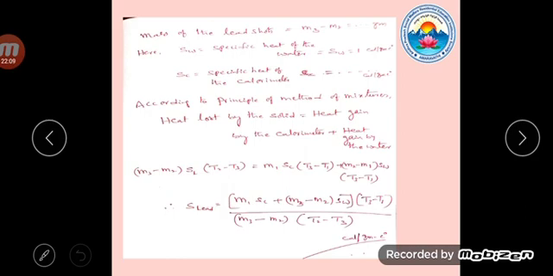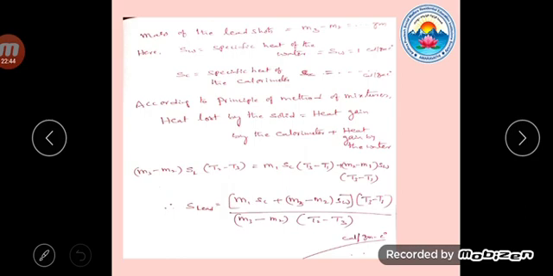According to the principle of method of mixtures, heat lost by the solid is equal to heat gained by the calorimeter plus heat gained by the water. This is the principle. According to that principle, (m3 − m2) SL (T2 − T3) = m1 SC (T3 − T1) + (m2 − m1) SW (T3 − T1). So please try to understand.